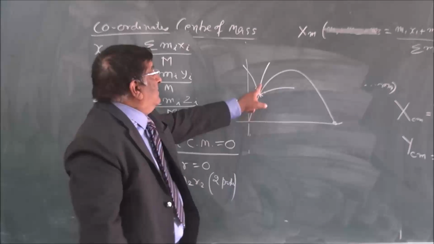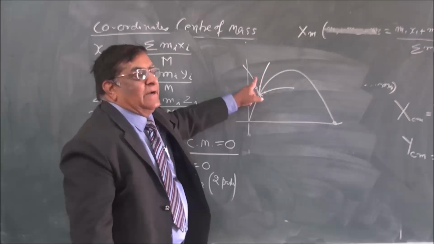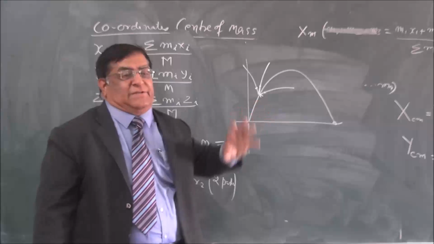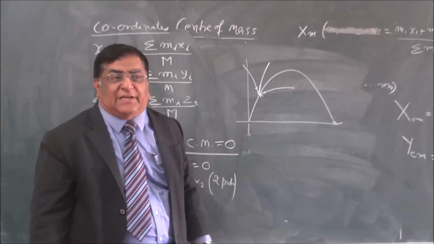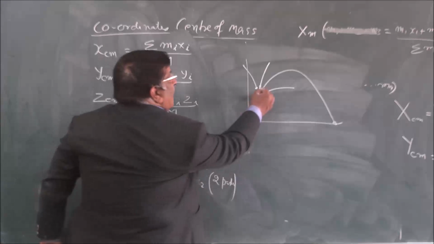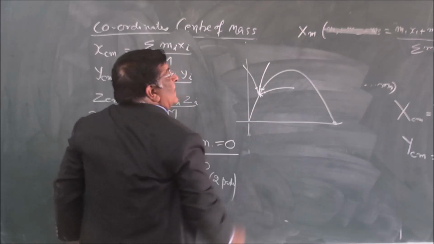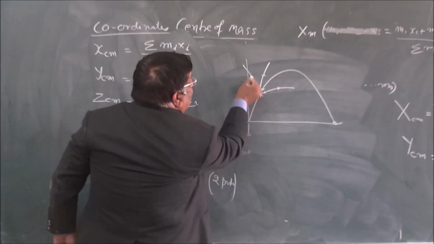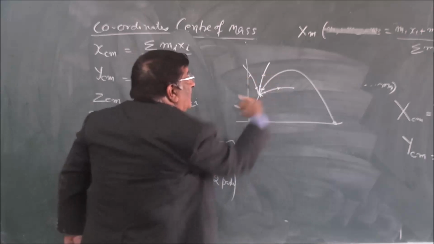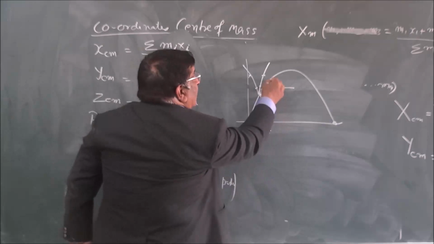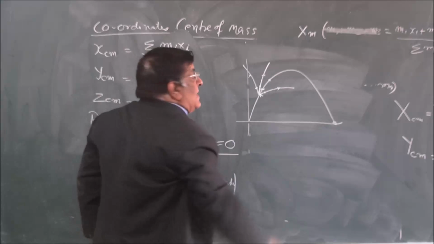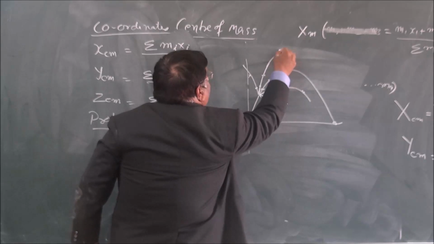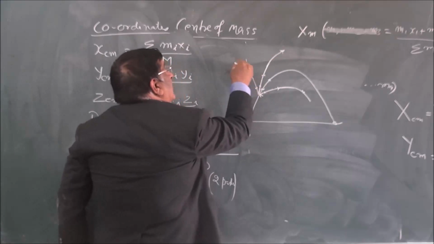So with 3 particles at different locations, we find the center of mass of that system. And when we find the center of mass of this system, we find it is here. Again after 1 second, it is here, this is here, and this has gone here. Again we find the center of mass of this, and we find it is here. Again after 1 second, it has come here. This has gone this way, and this has gone this way.